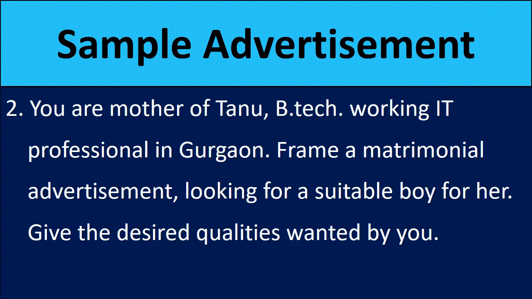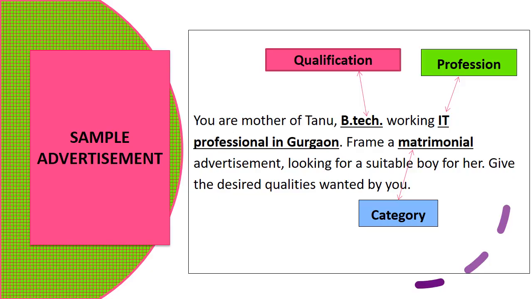Now, you are looking for a suitable boy. So our heading would be bridegroom wanted. Give the desired qualities wanted by you. Now here the qualities are not given. You have to invent it on your own. So here the qualification of the girl is given.